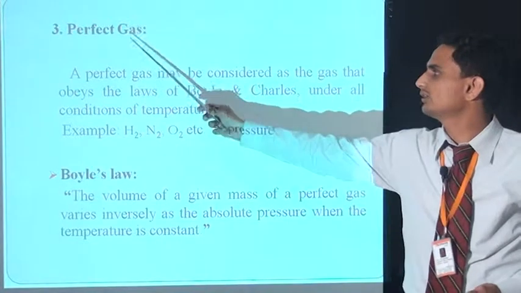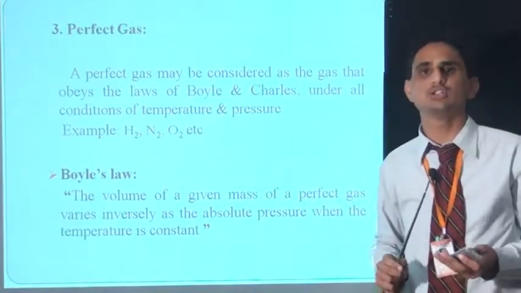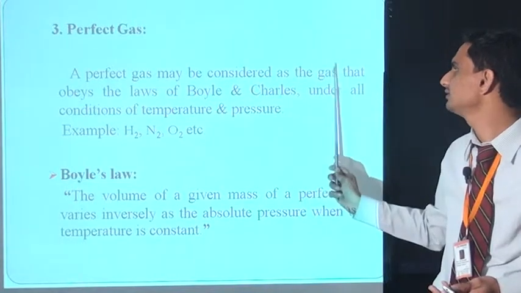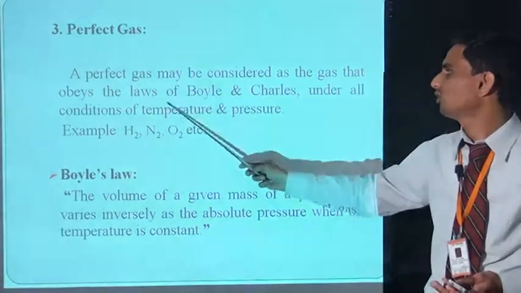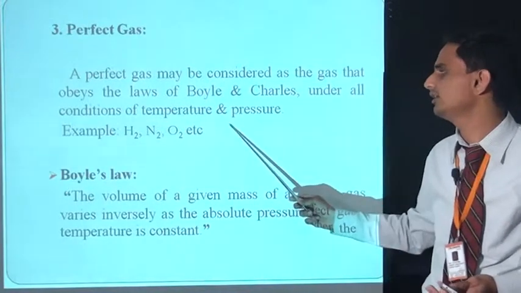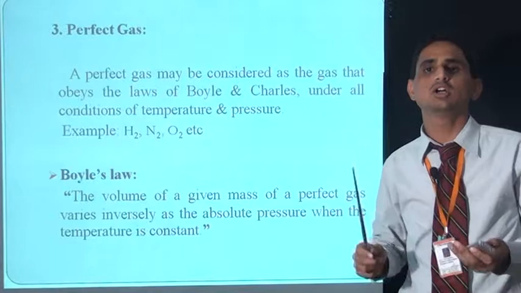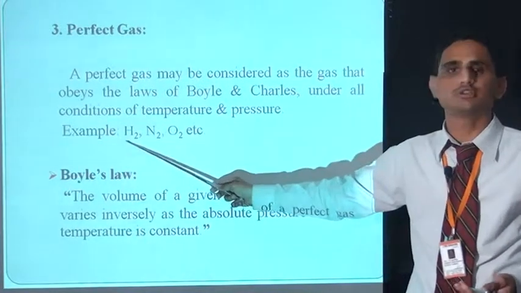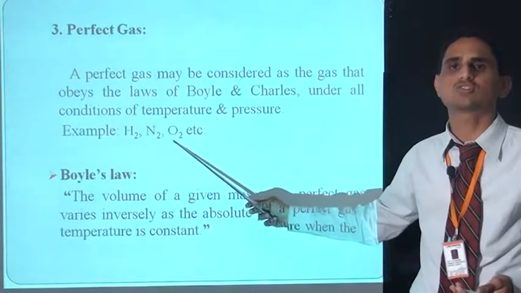Third is a perfect gas. A perfect gas is actually not possible, and it is defined as a gas that obeys Boyle's law and Charles law under all conditions of temperature and pressure, means it follows both Charles law and Boyle's law. And the examples are hydrogen, nitrogen and oxygen.